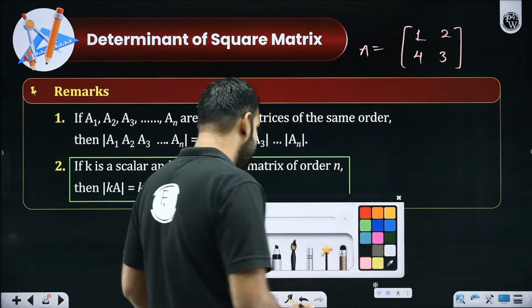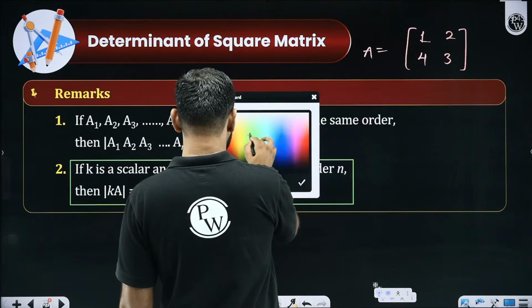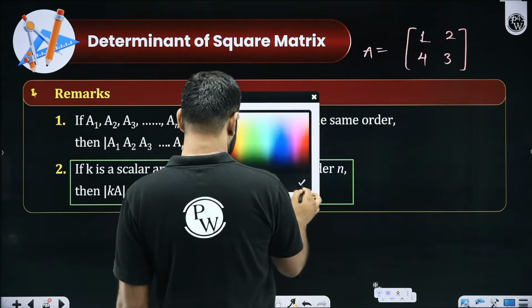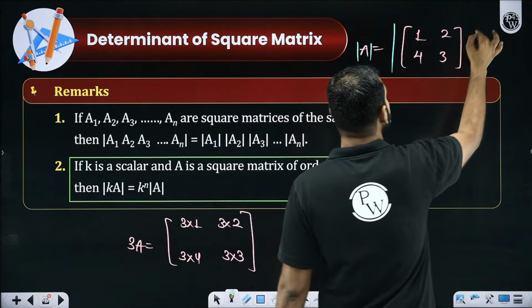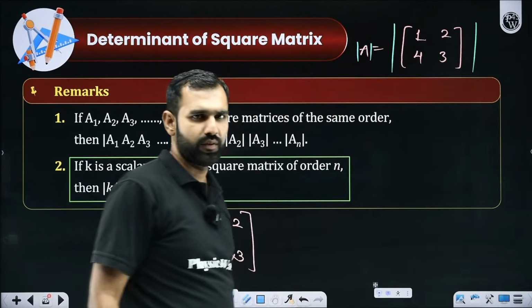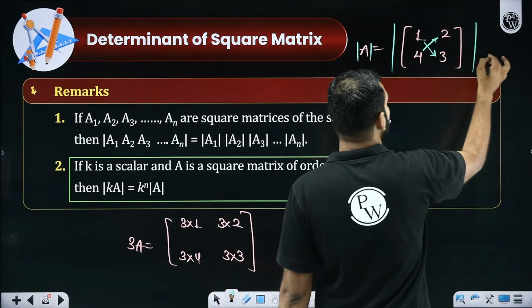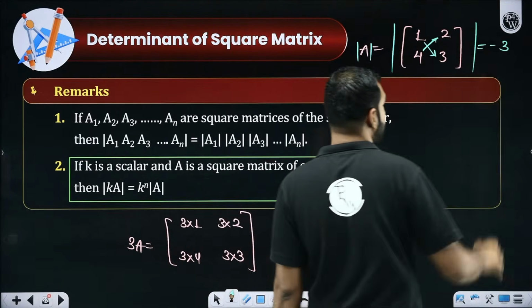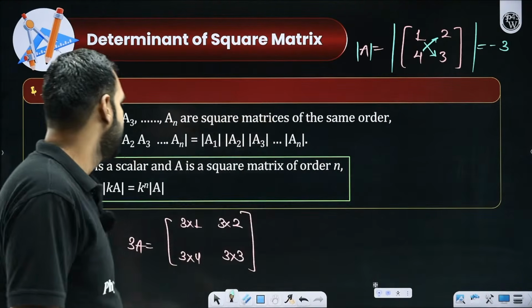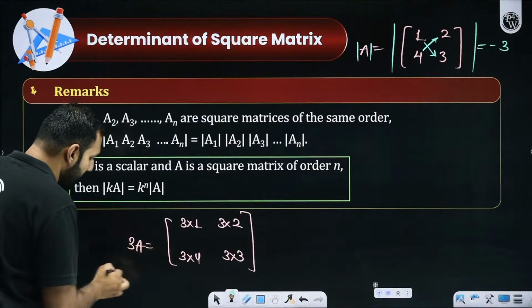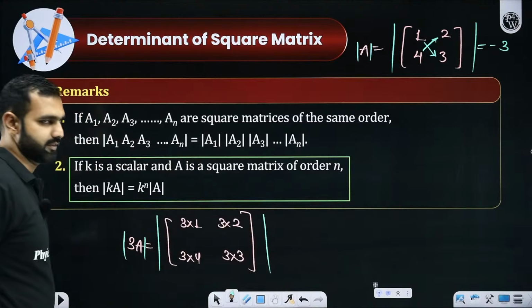Now, let's say, sir, you are not asked this, rather, you're asked to figure out something else. Let's talk about that as well. Let's say you are asked to find the determinant of A. That's simple. Sir, we know 3 minus 6, which is clearly minus 3. You know how to find the determinant of a square matrix, don't you? Now, here, let's say I am told to find the determinant of this square matrix.